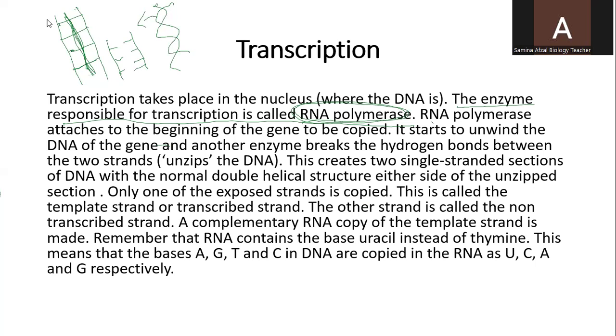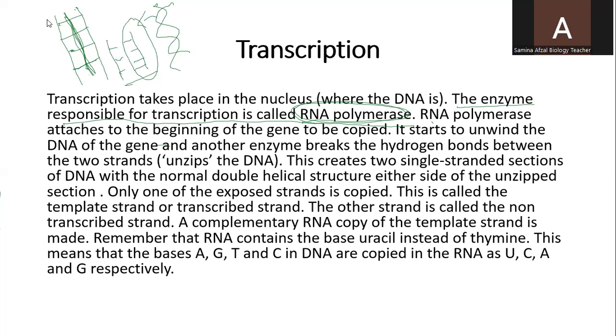This creates two single strand sections of DNA, with the normal double helical structure on either side of the unzipped section. In this way, only one of the exposed strands is copied. Any one of these strands will be copied by the messenger RNA. This is called the template strand or transcribed strand.